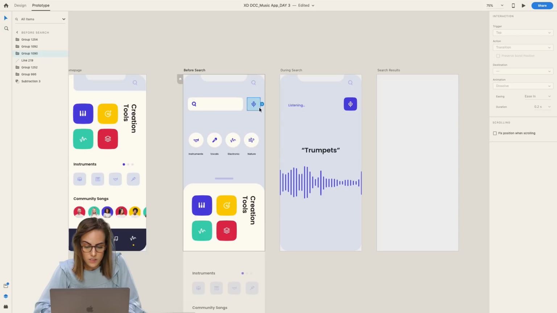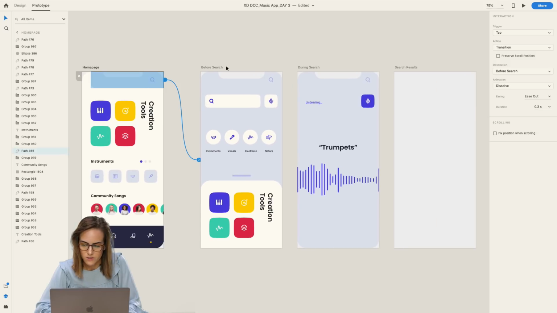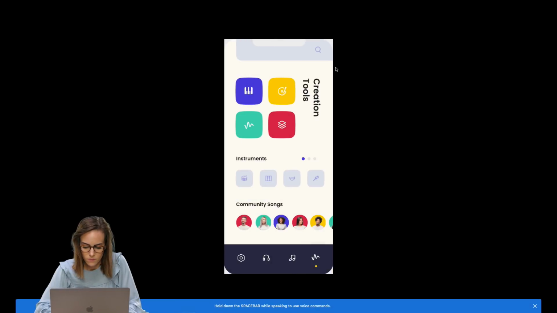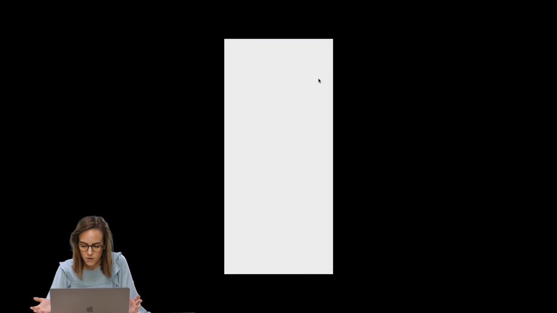But the interesting thing is when we go over here, and we'll drag that to the during search. Now we're gonna do voice. So this is just under trigger and voice. And you can type in whatever command you want here. I'll just say trumpets, trumpets. There we go. I'll keep everything the same, just a normal dissolve, easing out. Okay, let's see if this works. Okay, so click here. I'm gonna click on this. So you have to hold down your space bar, so I'm gonna say trumpets. There we go, it worked.